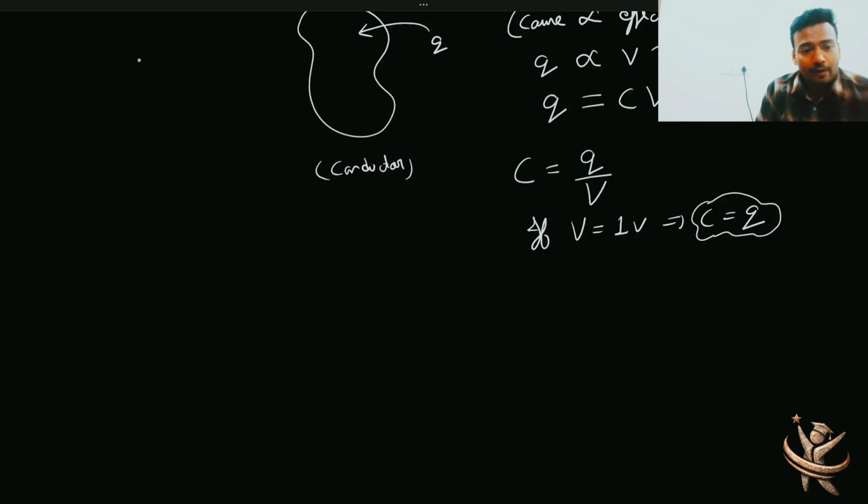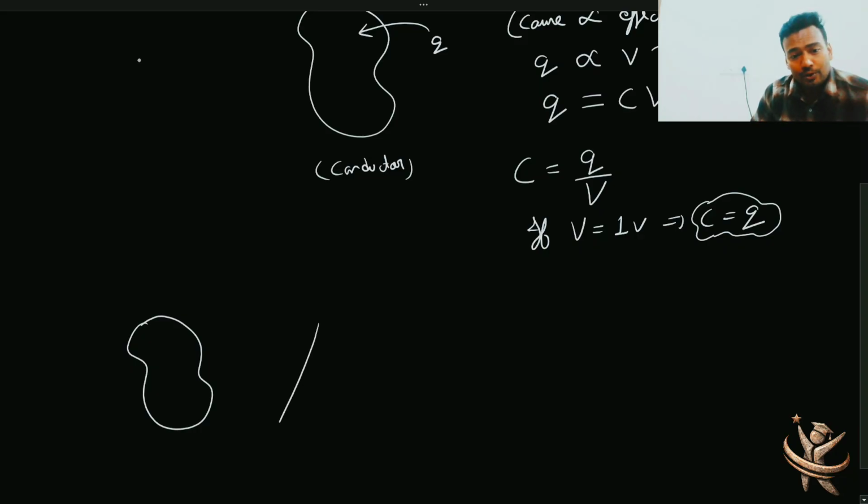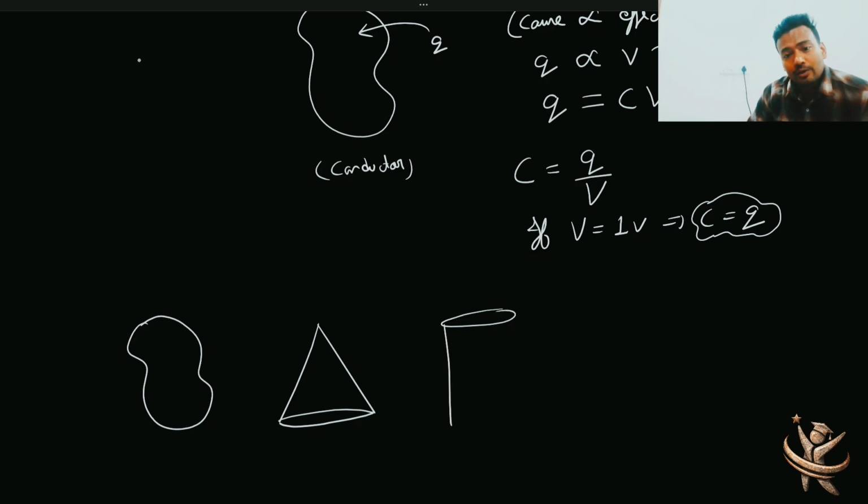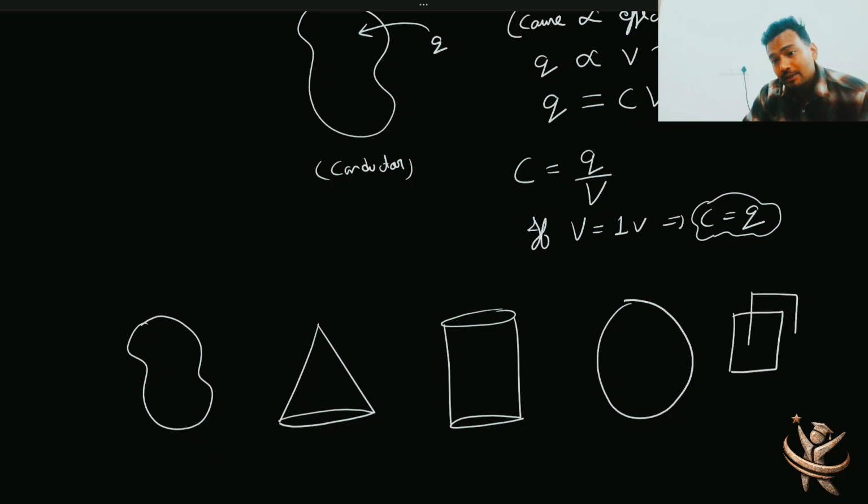Okay, now if I take this type of shape, a conductor shape, or you can imagine a conical shape of the conductor, or you can imagine a cylindrical shape or perfect sphere, or you can even imagine a cubic shape, right? Now, one interesting question is how much charge I should give to these bodies so that their potential is becoming 1 volt.